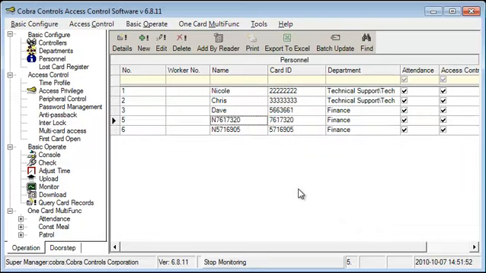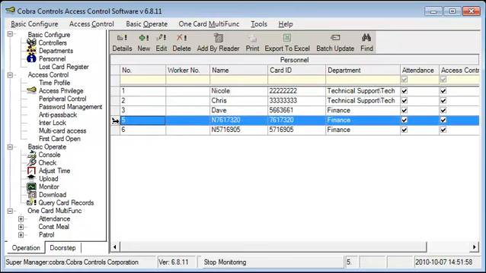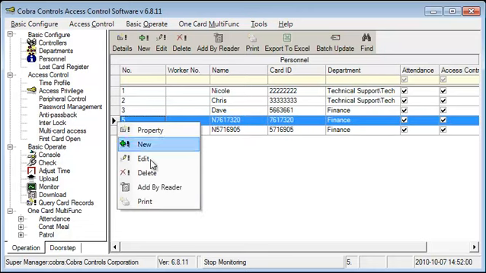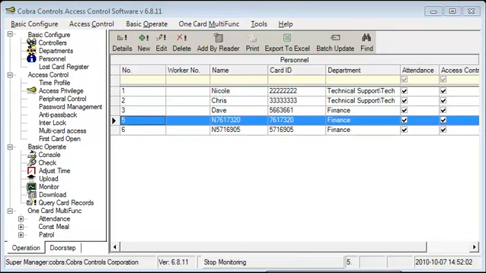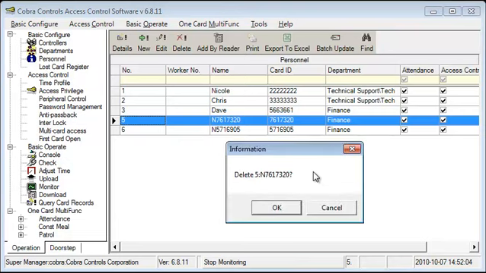Another way to delete a user is by selecting the user you want to delete, right-click, and select Delete from the drop-down menu. Again, the confirmation box will appear, making sure that you really do want to delete this entry.